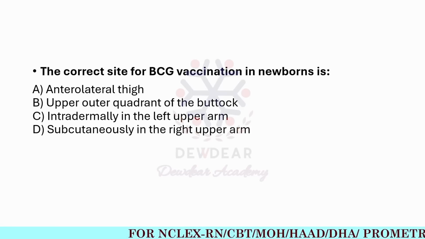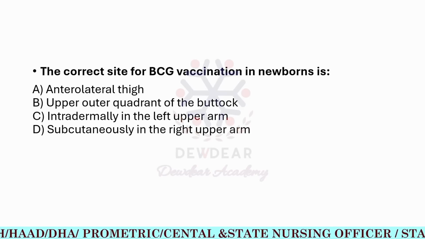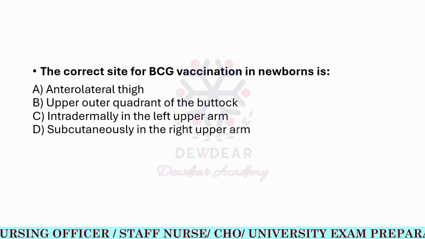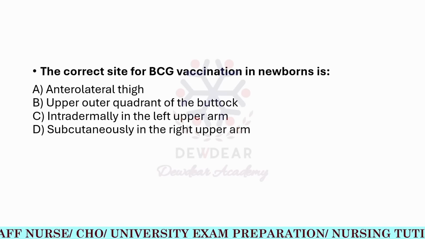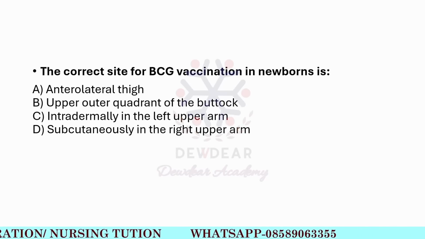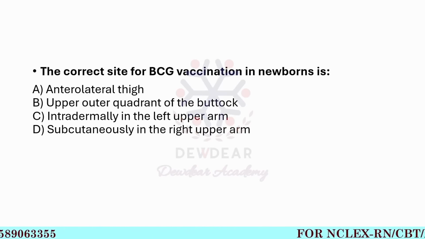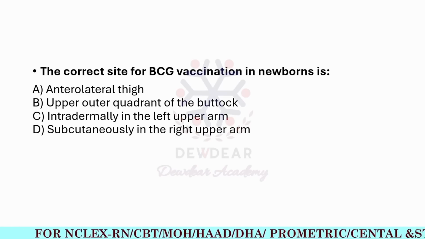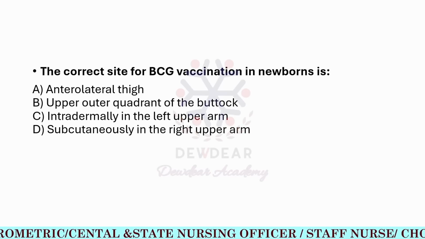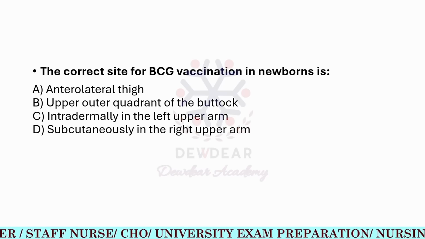The next question is, the correct site for BCG vaccination in newborns is: anterolateral thigh, upper outer quadrant of the buttock, intradermally in the left upper arm, subcutaneously in the right upper arm. So BCG, Bacillus Calmette-Guerin vaccine, is administered intradermally in the left upper arm at the insertion of the deltoid muscle to protect against tuberculosis, especially the severe forms like miliary TB or TB meningitis in children.